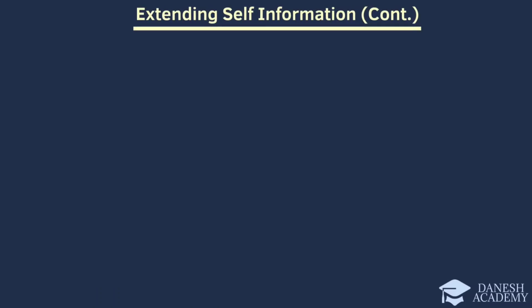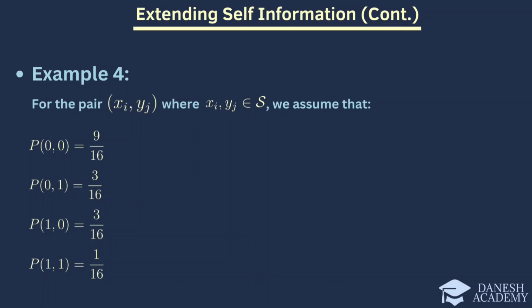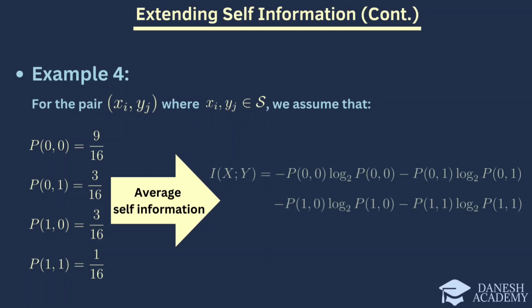Now we'll go through an example to illustrate how to calculate the average self-information, also known as entropy, for a pair of events xi and yj. Consider the following probabilities for the pair of events. To find the average self-information, or the entropy, we take the sum of the products of each probability and its corresponding self-information as follows.